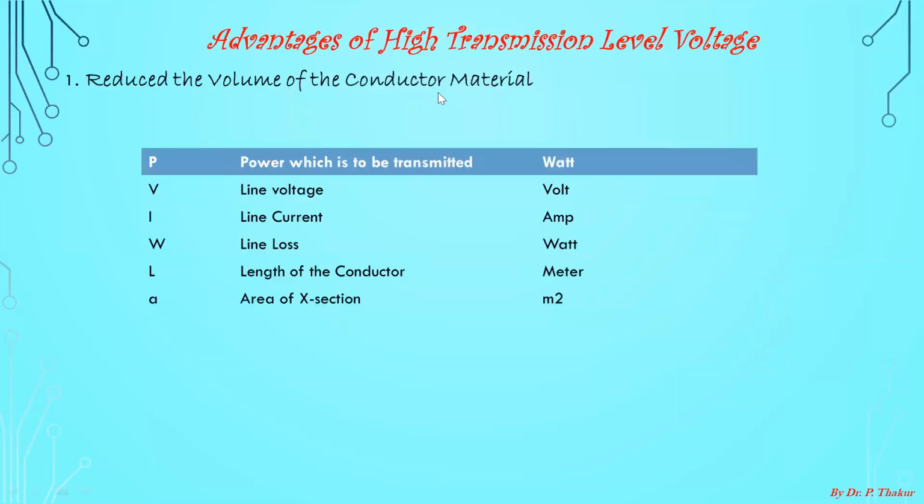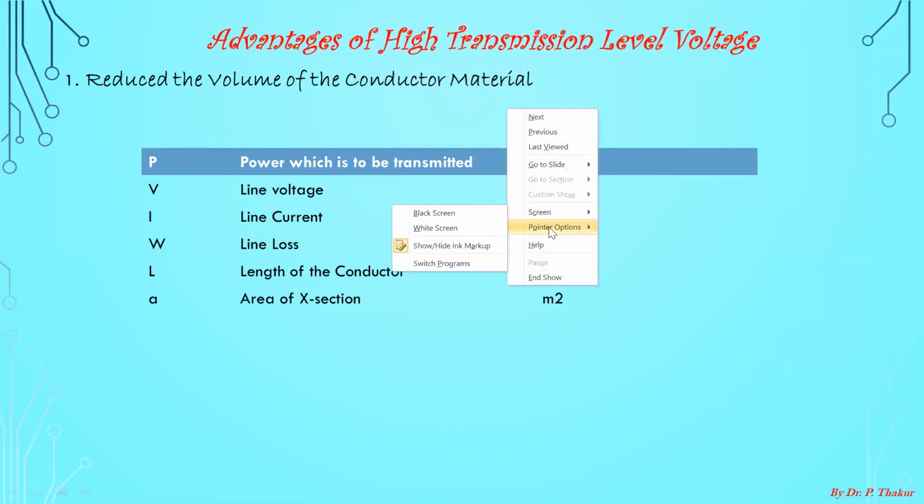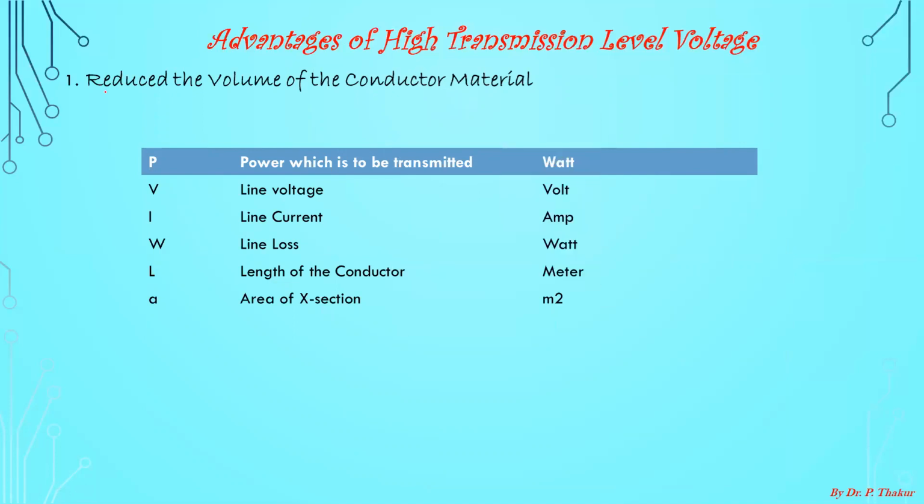The first advantage. What are the advantages? The discussion topic today is the advantages of the high voltage transmission system. The first advantage of a high voltage transmission system is that it will reduce the volume of conductor material required.